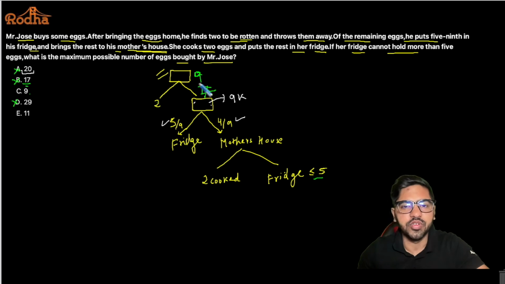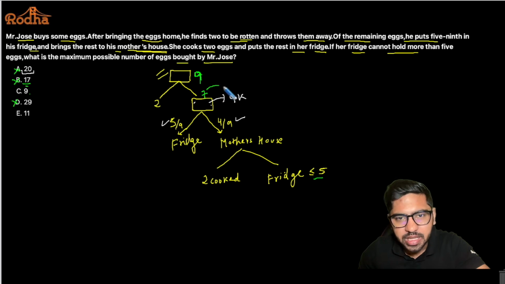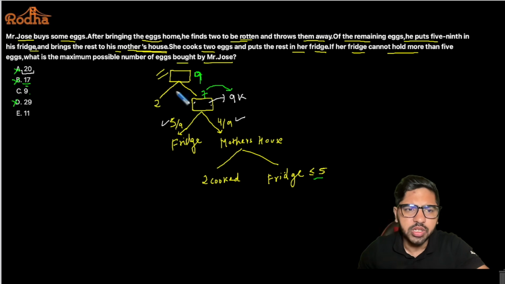Just give me a minute, I'll just pick an eraser here. Yeah. So if I start with initially 9x, the maximum number of x, let's say, is 9 for me. And if 2 of them have been rotten and thrown away, 7 remains here. Is 7 a multiple of 9? No, it is not. So this option is also gone. So the only possible answer is option number E, that is 11.